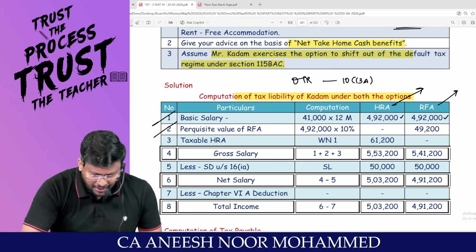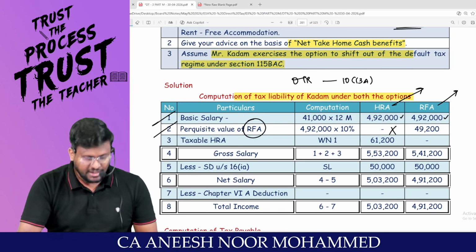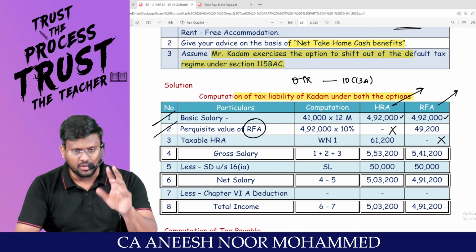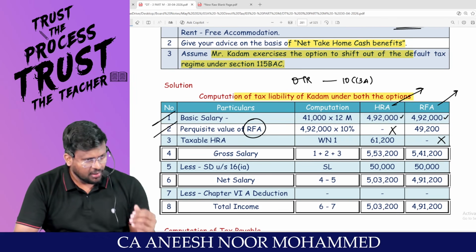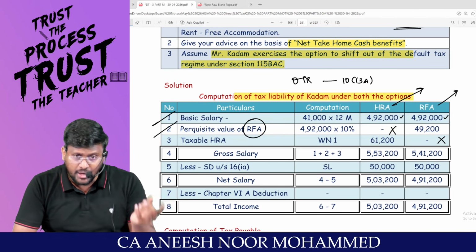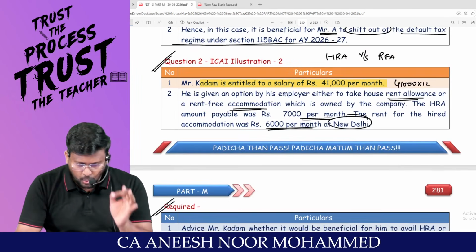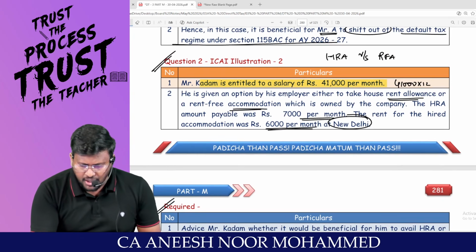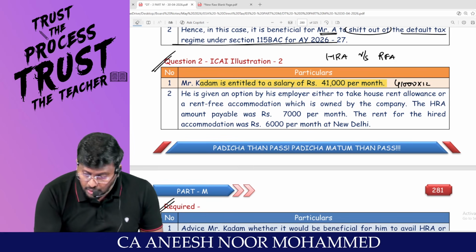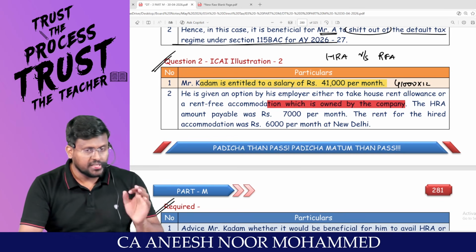Am I right, sir? Perquisite, sir, value of RFA. Sir, if he gets RFA, he won't get HRA. If he is getting HRA, he won't get RFA. Because either of the options will be there. You tell me, the employer said that either I will give you a house. If the employer gives a house to the employee, then, my dear lovable students, you have to value the perquisite. Sir, he is given an option by his employer either to take HRA or RFA, which is owned by the company. That's a highlight. If the accommodation is owned by the company, it is based upon population.